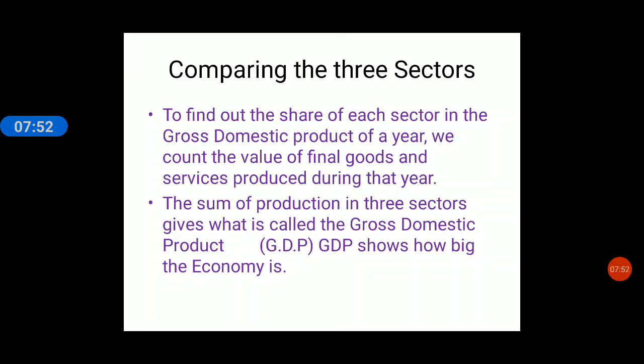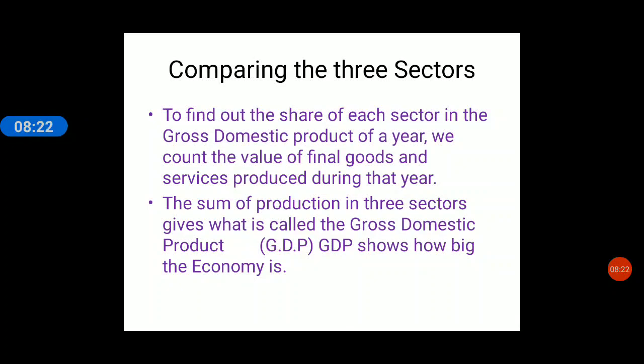It shows how big the economy is. We talk about countries which are big or rich countries, countries which are poor or developing or developed countries. Now, how do we say that a country is rich or middle income or low income? It depends upon how much the primary, secondary and tertiary sectors are able to earn in the particular country's GDP.